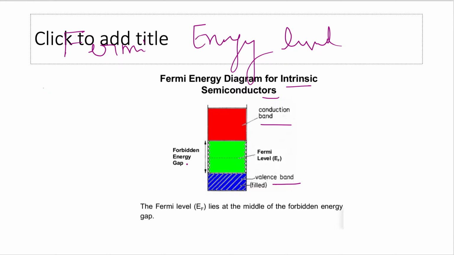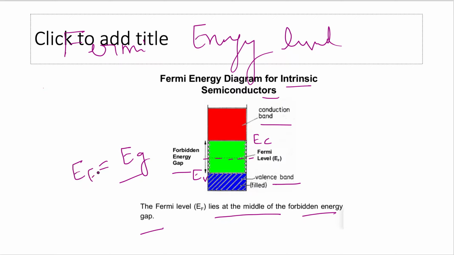And hence you can see there is a forbidden energy band gap represented by the symbol Eg. We can see here the Fermi level is lying in the middle of both Ec, the bottom edge of the conduction band, and Ev, the top edge of the valence band. So the Fermi level in an intrinsic semiconductor lies in the middle of the forbidden energy gap, because this is half of the forbidden energy gap. So we can say EF is equal to Eg by 2 for the intrinsic or pure semiconductor material.